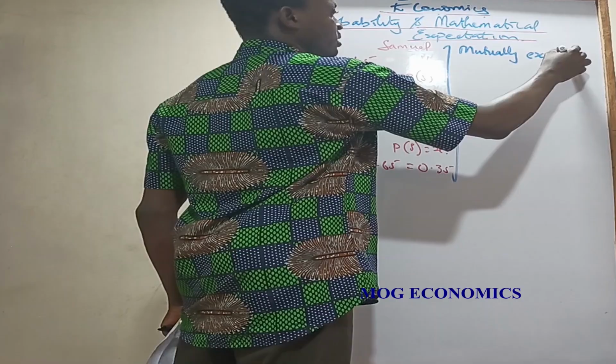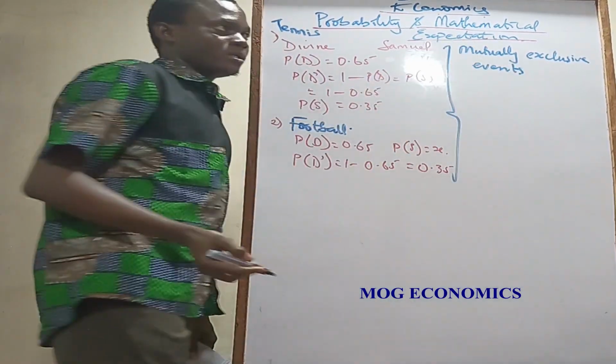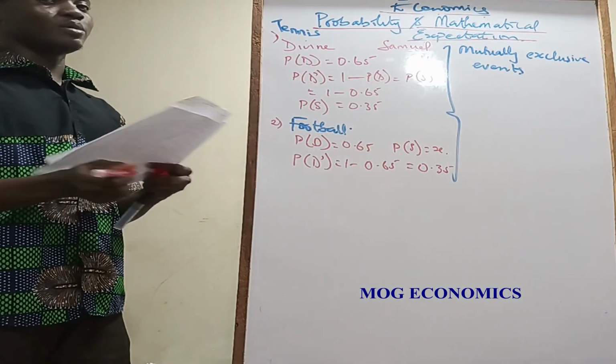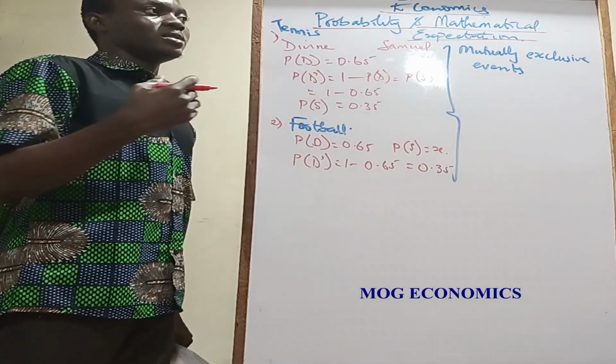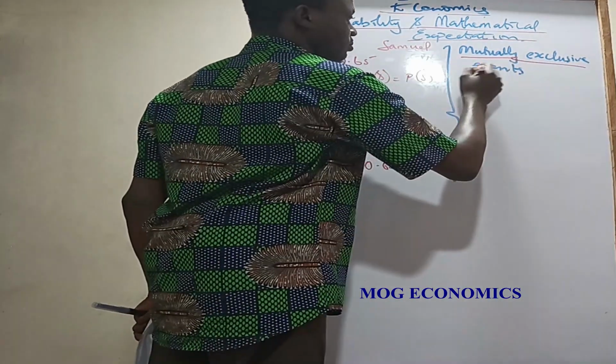Mutually exclusive events. So what's mutually exclusive? Is that mutual? Because I have a mutual friend. If you say we have a mutual friend, that means we have a friend that is a friend to both of us. You feel me? I know you feel me.